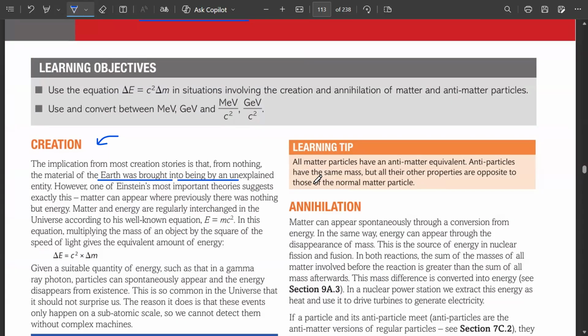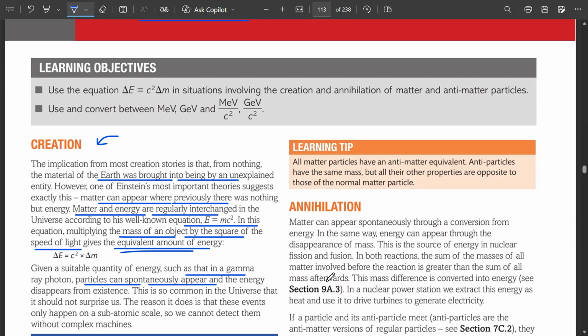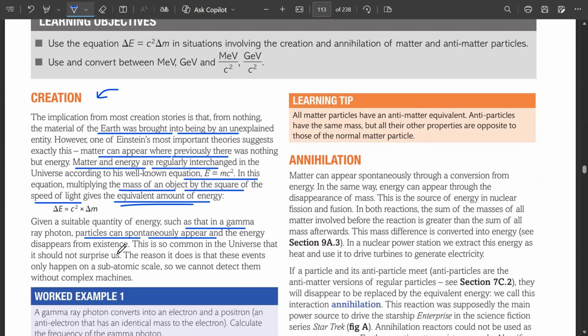However, Einstein's most important theory suggests exactly this, that matter can appear where previously there was nothing but energy. Matter and energy are regularly interchanged in the universe according to E is equal to mc square. In this equation, multiplying the mass of an object by the square of the speed of light gives the equivalent amount of energy. Given a suitable quantity of energy, such as that in a gamma ray photon, particles can spontaneously appear and the energy disappears from existence. This is so common in the universe that it should not surprise us. The reason we don't notice is that these events only happen on a subatomic scale, so we cannot detect them without complex machines. Got it?